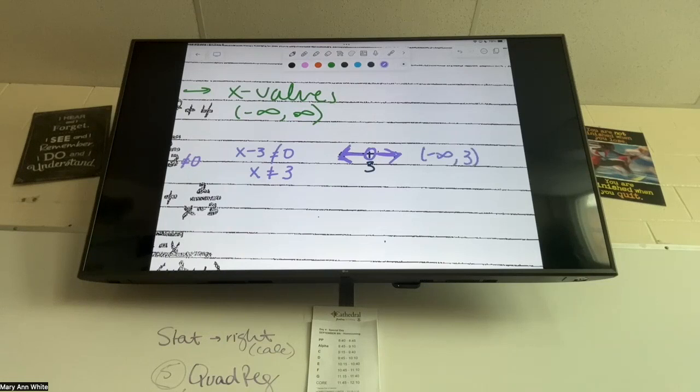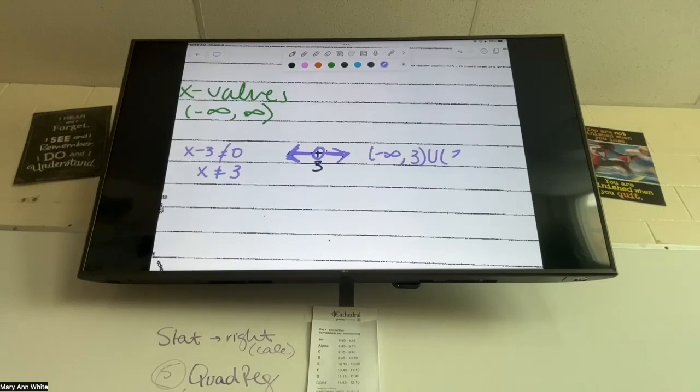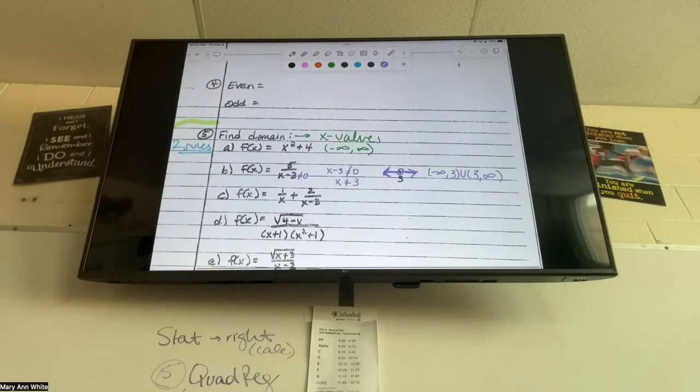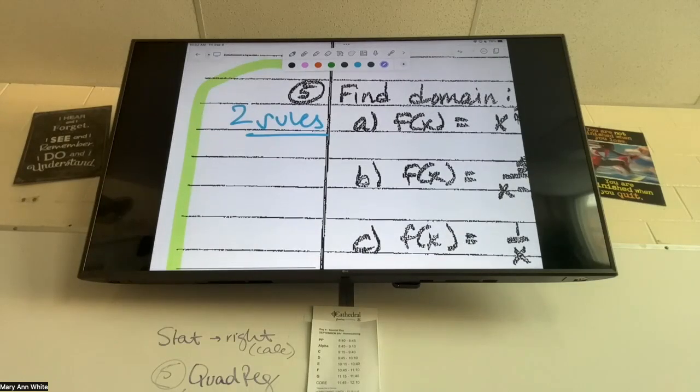Good. Perfect. Good job. Notice that I've got parentheses here, no brackets, because I cannot include 3. We're going to parentheses every time we see that. So that's actually my first rule. I told you there are 2 rules. The first one is denominator cannot equal 0. So if you have a denominator, we need to make sure that it is set not equal to 0.